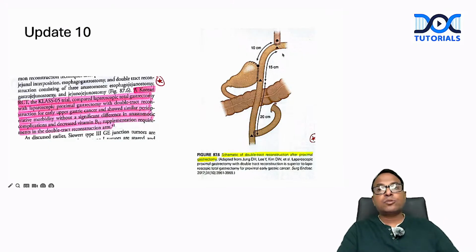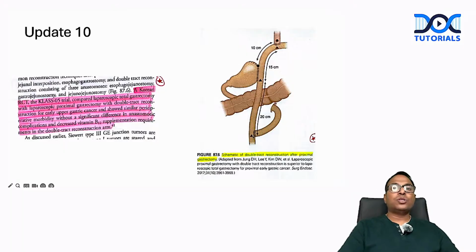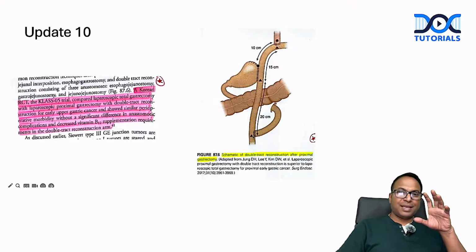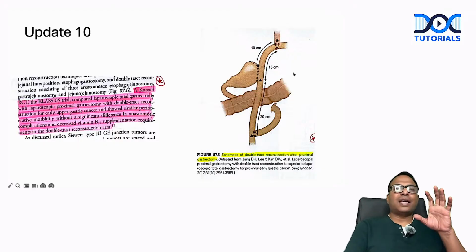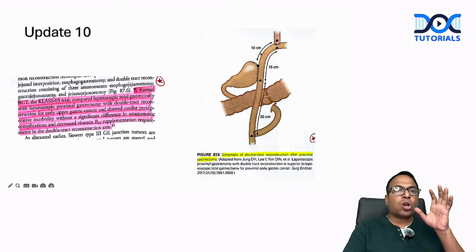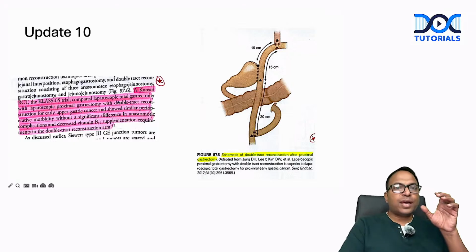So now they did a small correction. They did a proximal gastrectomy, and they didn't anastomose the stomach with the jejunum directly. They brought the Roux limb of jejunum and anastomosed it with the esophagus. So there is an esophagojejunal, a gastrojejunal, and a jejunojejunal anastomosis. So what happens in this case? The gastric reflux is less, and therefore the esophageal complications are not seen in this concept.